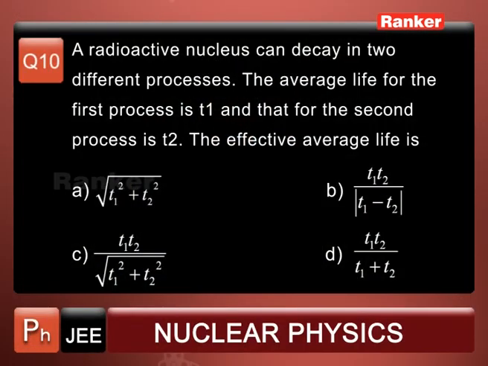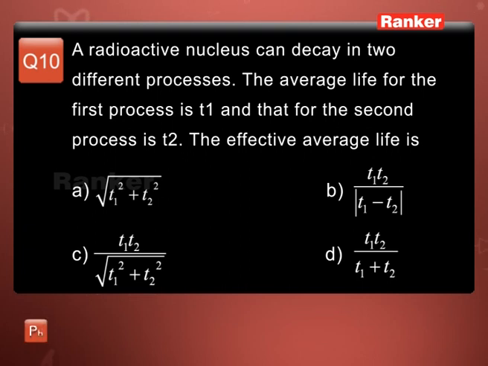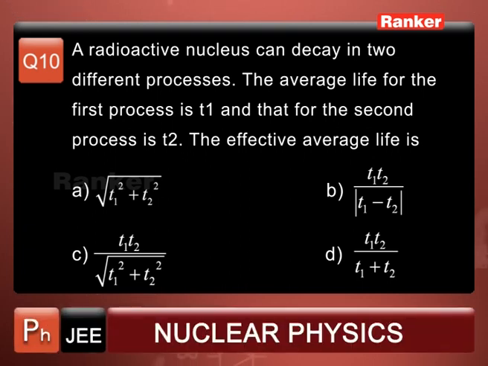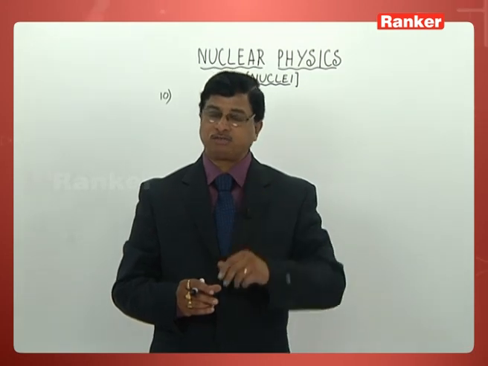Four options are mentioned once again. The first option says it is under root T1 square plus T2 square. The second option says it's T1 T2 by T1 minus T2. Mod of that value has been given there because we do not know whether T1 is more or T2 is more. The third option is T1 T2 divided by root of T1 square plus T2 square. And the fourth option is T1 T2 by T1 plus T2. What is the correct option?